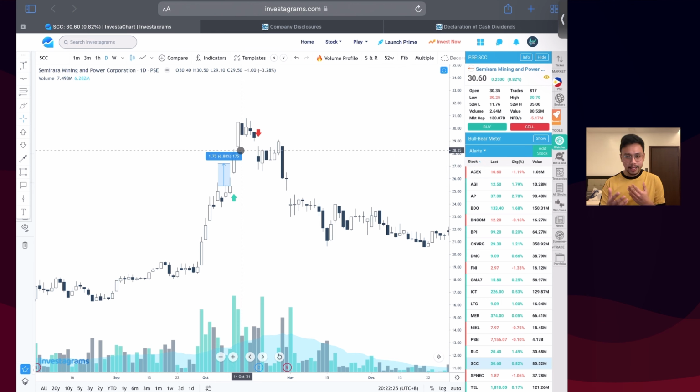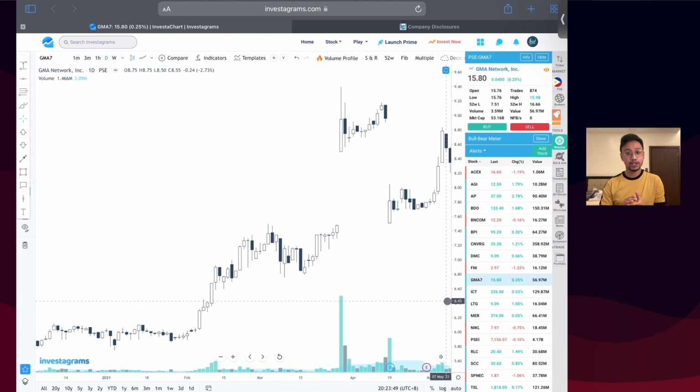Now, ano naman nangyari sa X-date ni SCC? On the X-date itself, merong gap down. Usually, the gap down is the same amount na ibibigay nila through cash dividends. So here, as you can see, meron tayong gap down dito. And the gap down is 1.45 only. Again, that is only our estimate, no? Kung magkano yung dividend, that is most likely the gap up during the declaration date and the gap down on the X-date itself. That is, of course, estimates only, and the market will still decide on what will happen to the stock. Next example is GMA7 last March 2021.